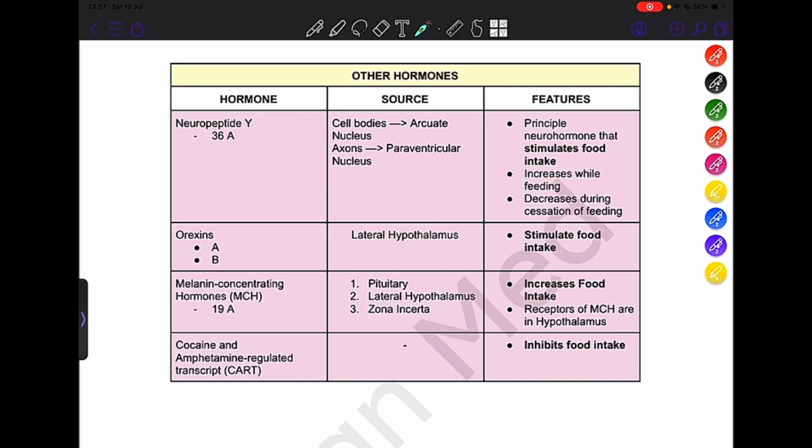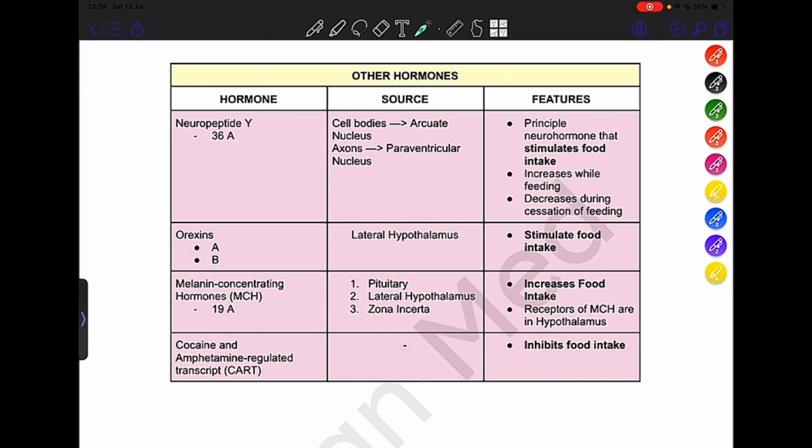The next hormone is your melanin concentrating hormone, or the MCH. It is a 19 amino acid hormone. It is secreted from your pituitary, lateral hypothalamus, and zona incerta. It increases your food intake. The receptors for the MCH are present in hypothalamus. The next hormone is your cocaine amphetamine regulated transcript. The source of it is unknown. It inhibits your food intake.